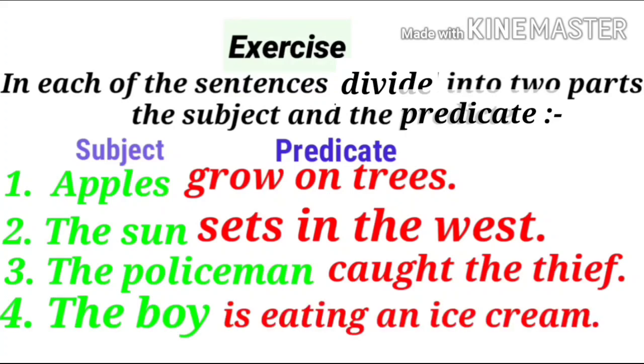I will solve one sentence for you. As you can see in the first sentence, apples grow on trees. Here, apples is the subject and the rest of the sentence will become the predicate. Why is it a subject? Because it is asking where it grows: on trees. So apples is the subject.